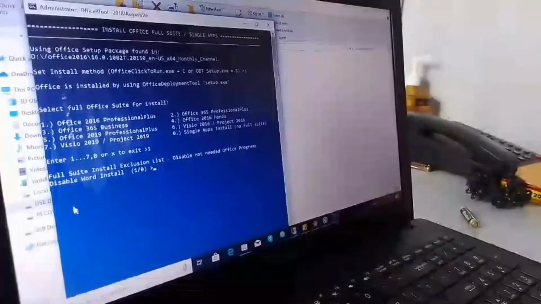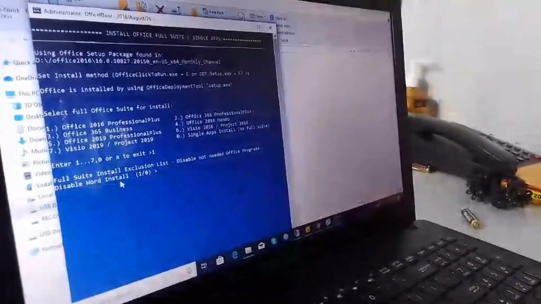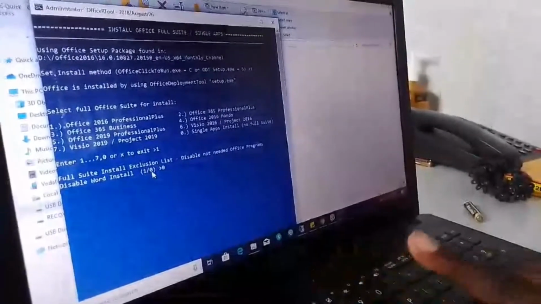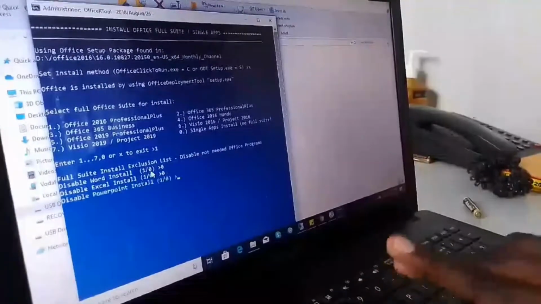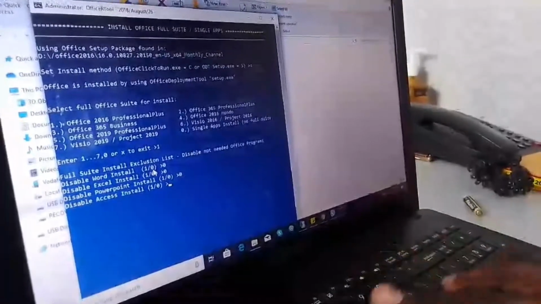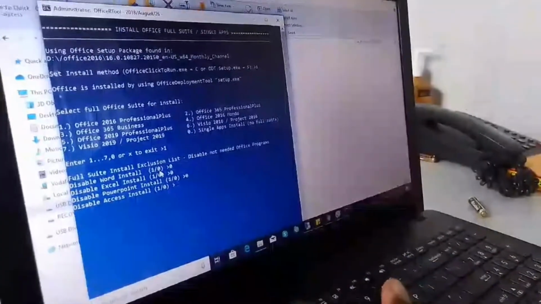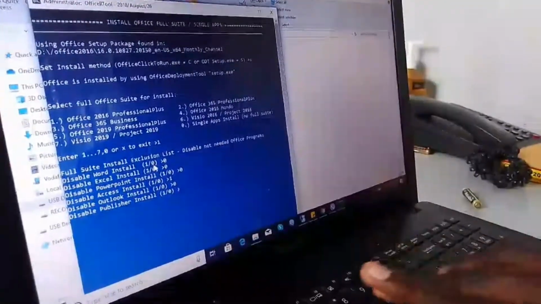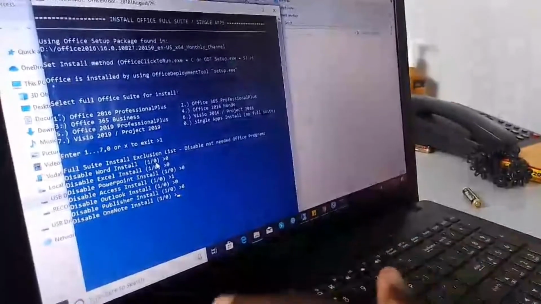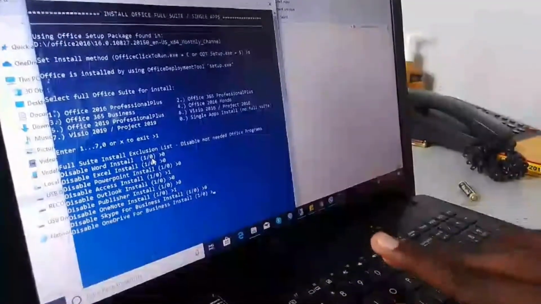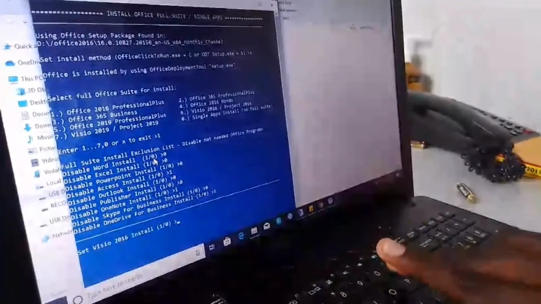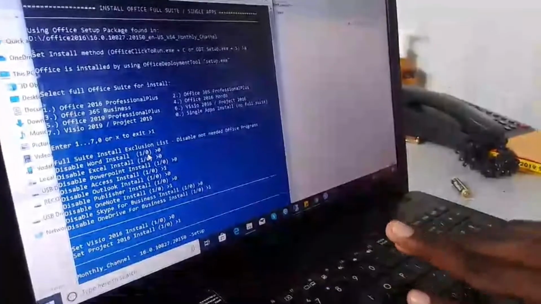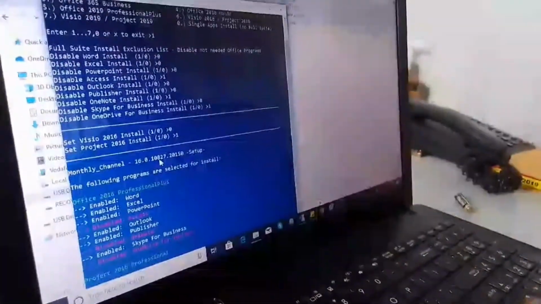Okay, and we just install. Disable Word install: 1 for no install, 0 for installing. So you just press 0. Excel install 0, PowerPoint 0. Access, if you don't like it, for Access press 1. Outlook, if you like it, press 0. Publisher 0, OneNote 1, Skype 0, OneDrive 1, Visio 0, Project 1. After that press enter, yeah, so it runs.